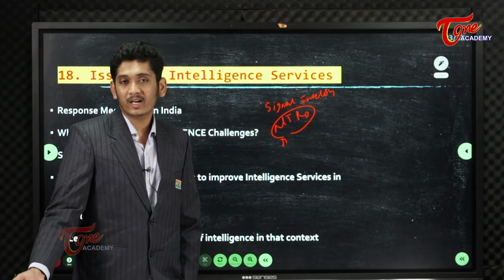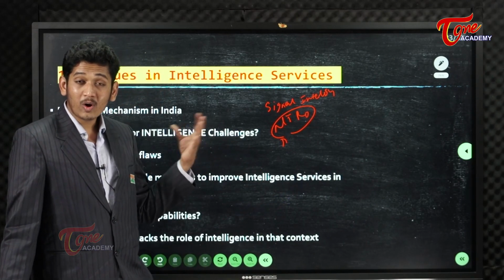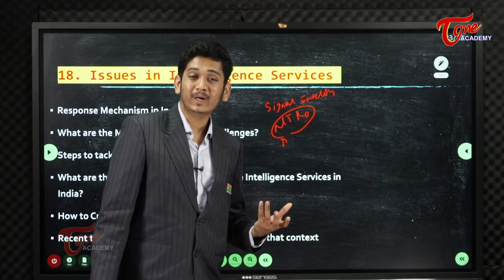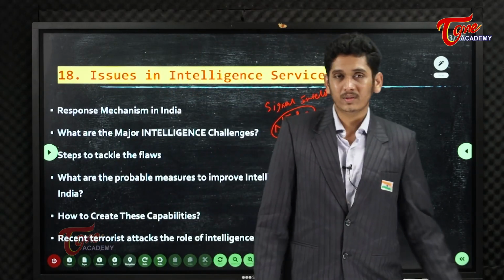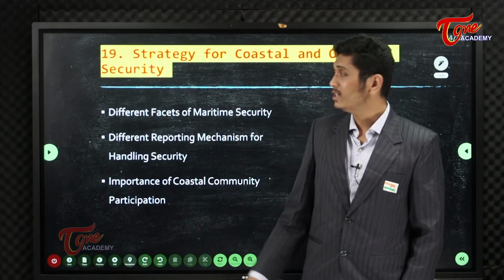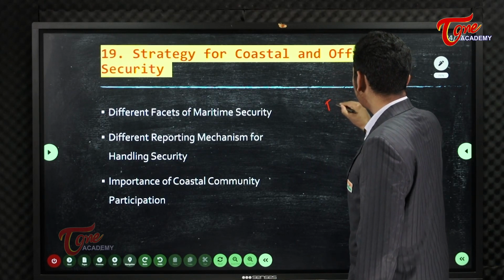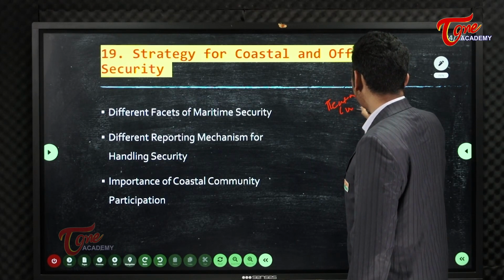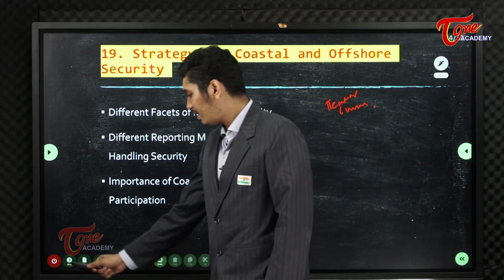How can you see signal intelligence from other countries? Even with NTRO we have got good equipment, like a much more modern drone, but they are not using it. So what are the different issues? Theater commands, the burning issue. Coastal guard and coastal security, how are you going to handle that.